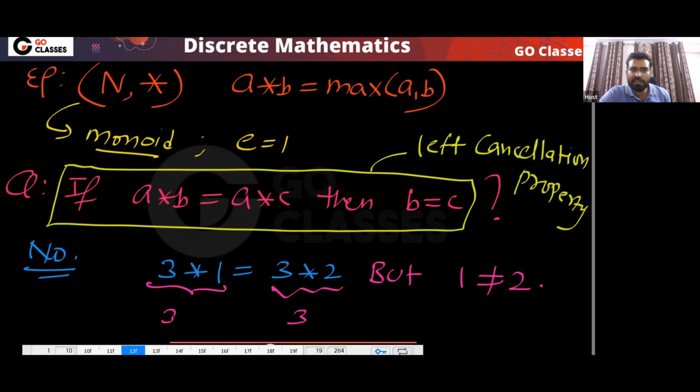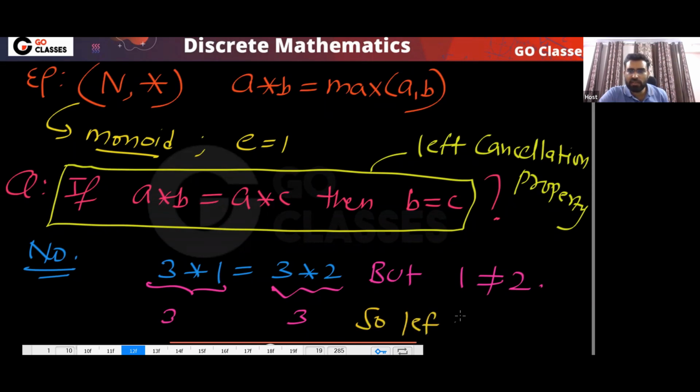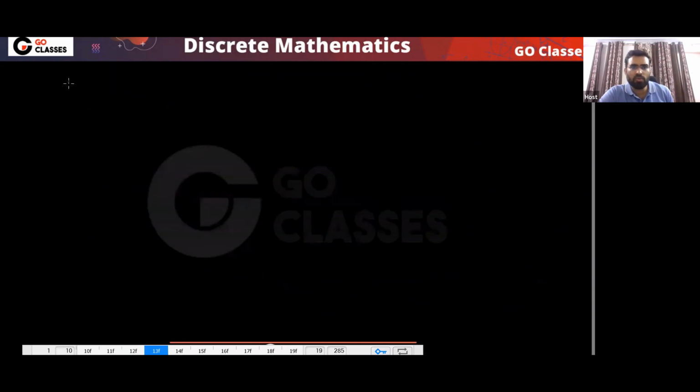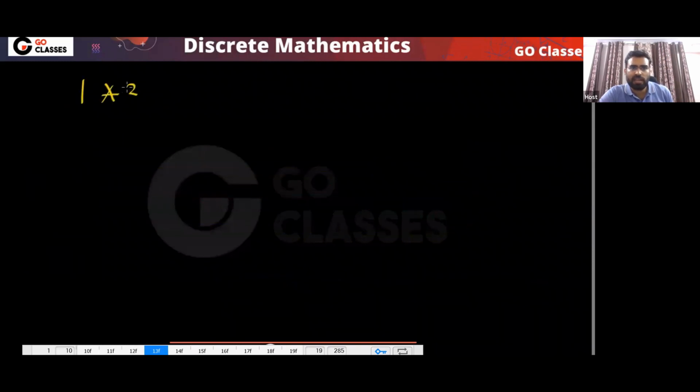Similarly, you can do it for right cancellation. Right cancellation also we cannot do. For example, 1 star 3 is equal to 2 star 3, correct, because 1 star 3 is 3 and 2 star 3 is also 3.